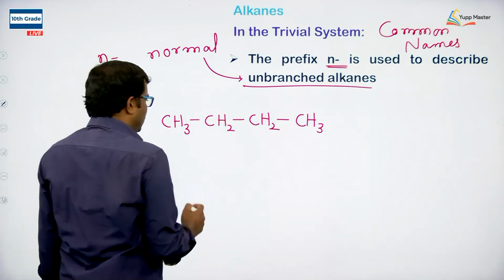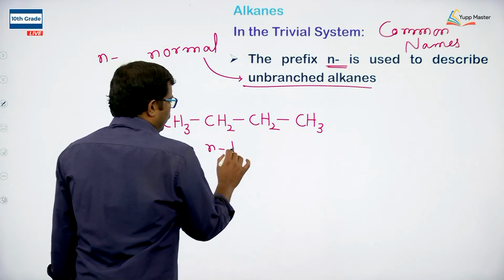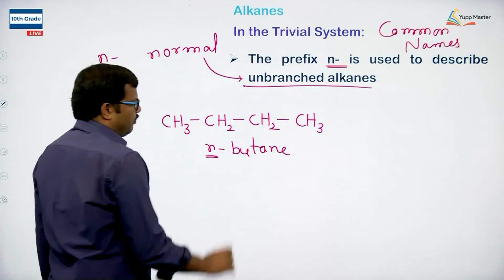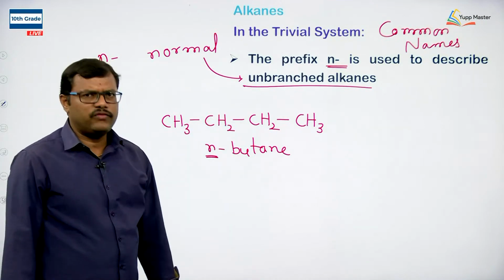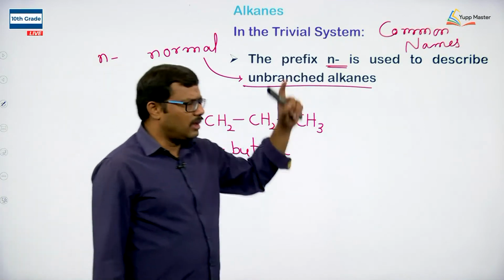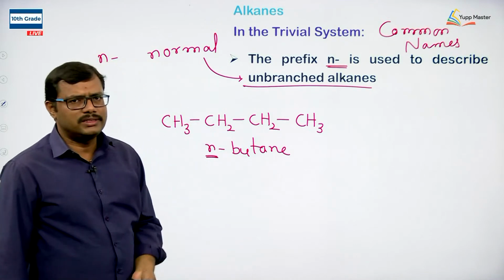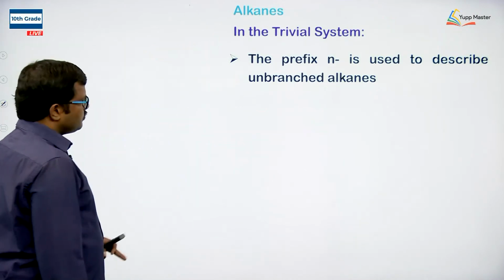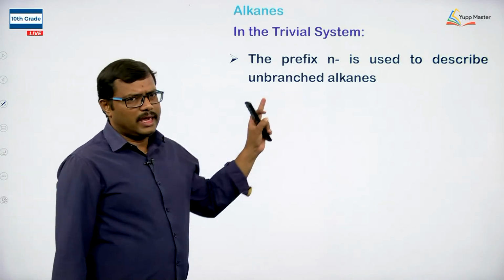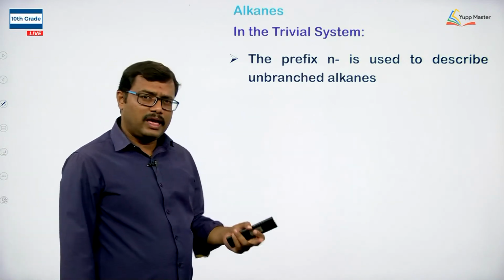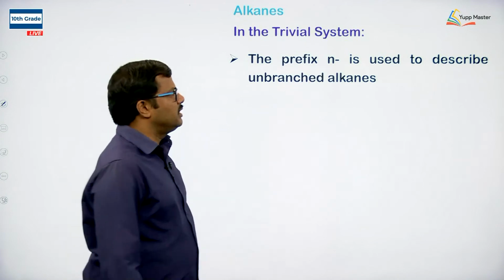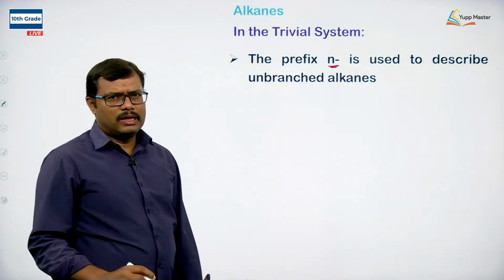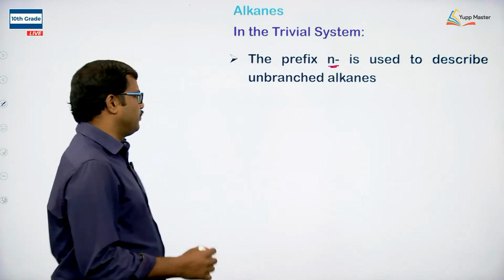So, we have a straight chain. We call it N-butane. Here N indicates that it is a normal unbranched chain of carbon atoms present in alkanes. It is an unbranched chain present in alkanes that can be named in the common system by using the prefix N. N indicates a normal, unbranched system.